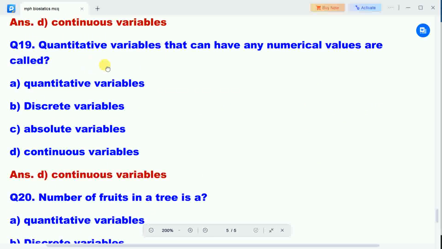Next question: quantitative variables that can have any numerical values are called. Option A, quantitative variables. Option B, discrete variables. Option C, absolute variables. Option D, continuous variables. Correct answer is option D, continuous variables. Quantitative variables that can have any numerical values are called continuous variables.